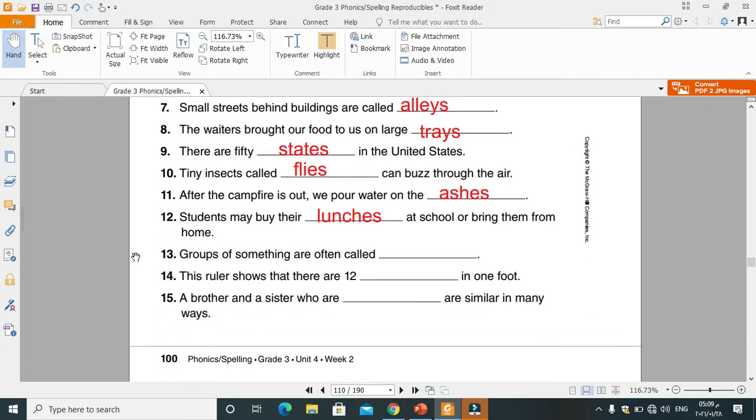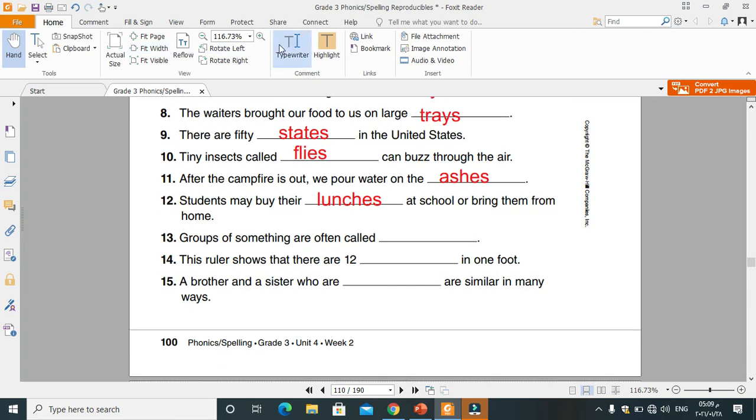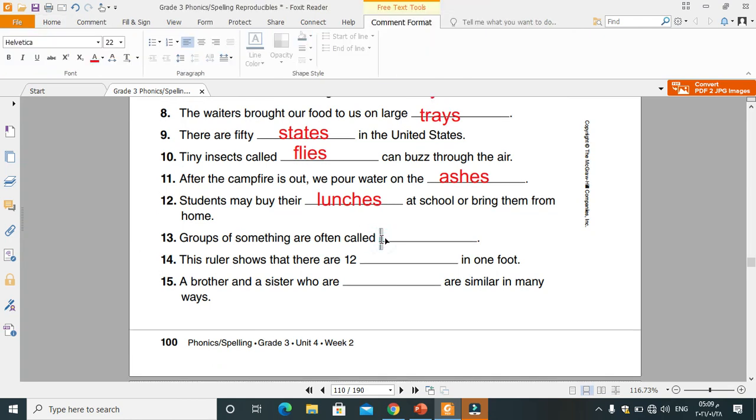Groups of something like groups of flowers are often called bunches. 14. This ruler shows that there are 12 inches. It's a unit of measurement in 1 foot. A brother and sister who are twins are similar in many ways.